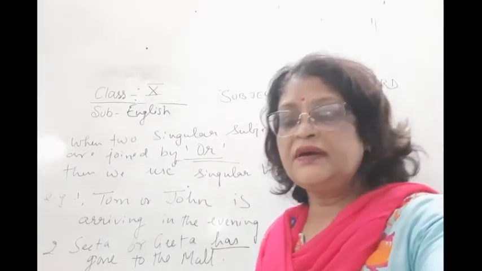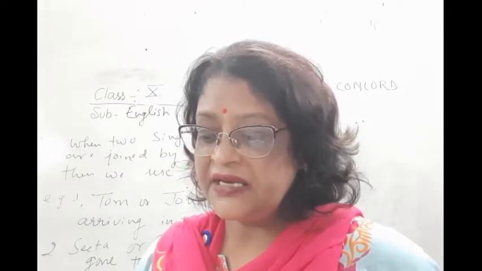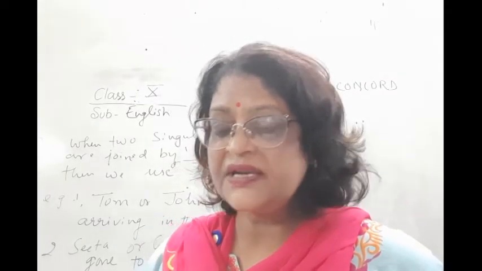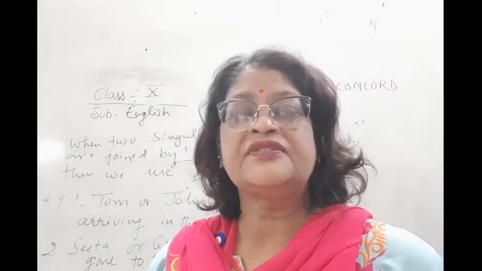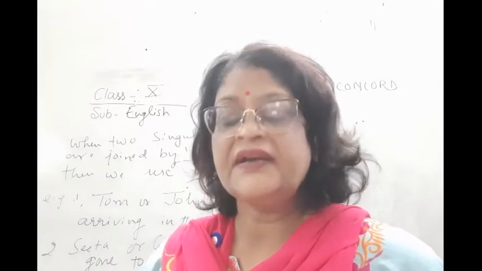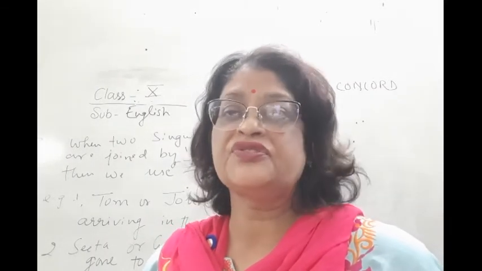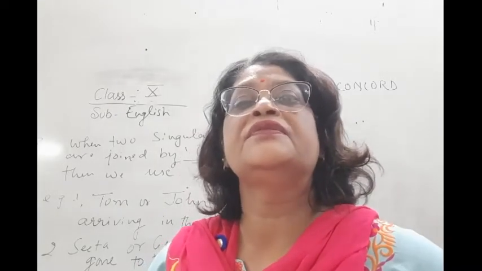One more example I can read for you. Ramesh or Daniel does not want to attend the party. Abdul or Raman has come to the school.